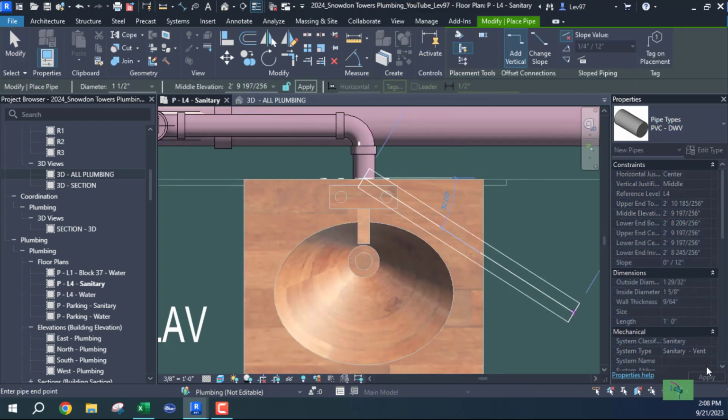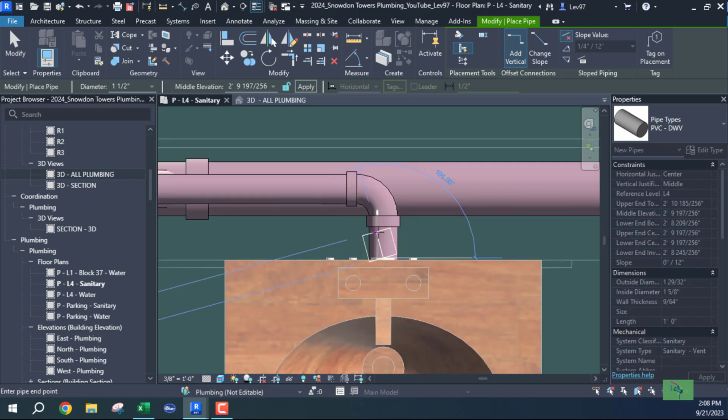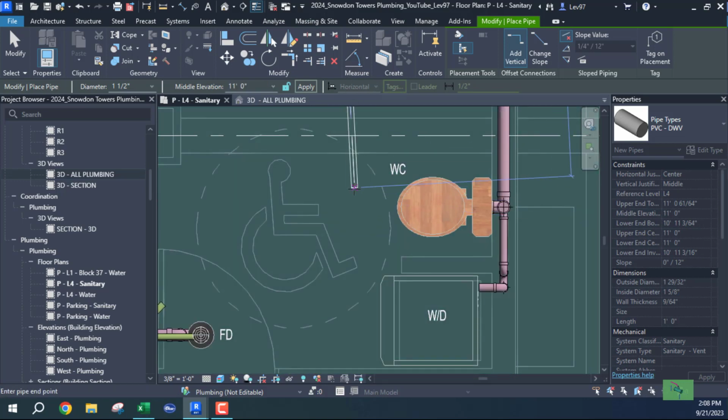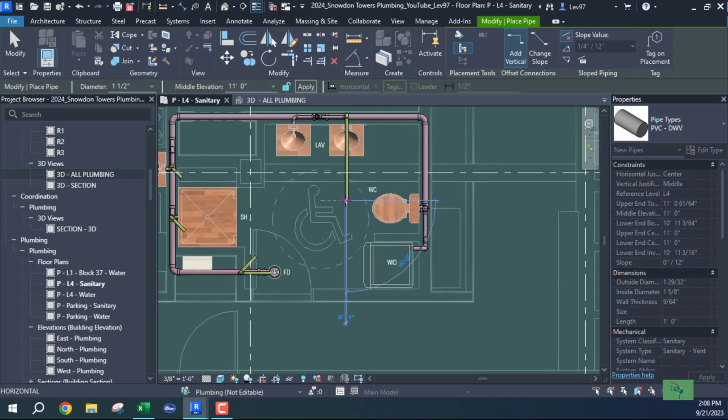So I go here, make sure system type is at vent. So I'm going to go this way, go past, maybe about right there. That looks good. I'm going to go straight up 11 because I want to come across the room at 11.